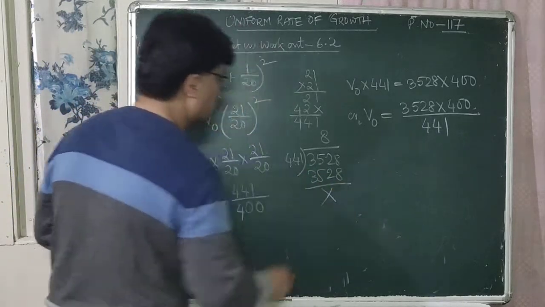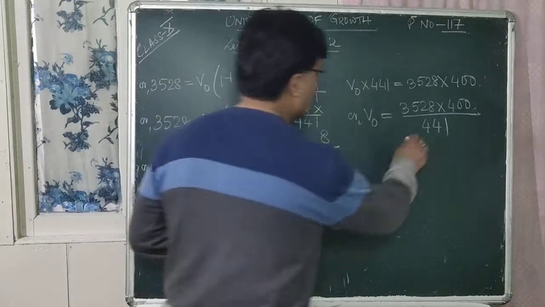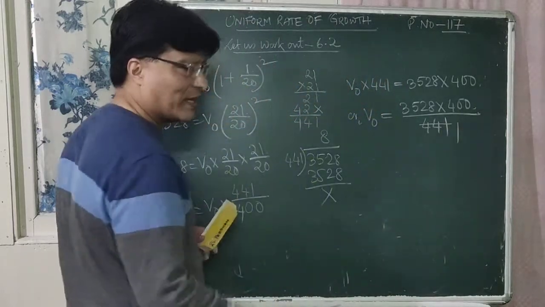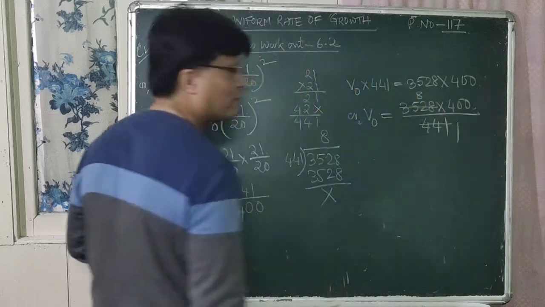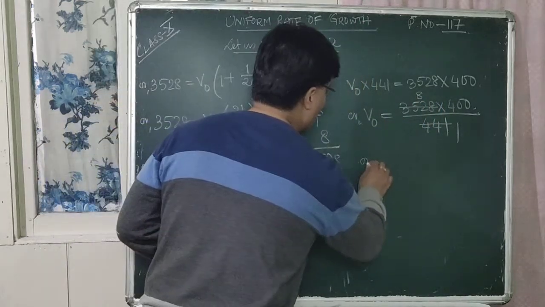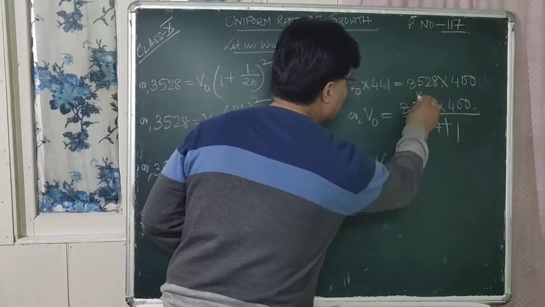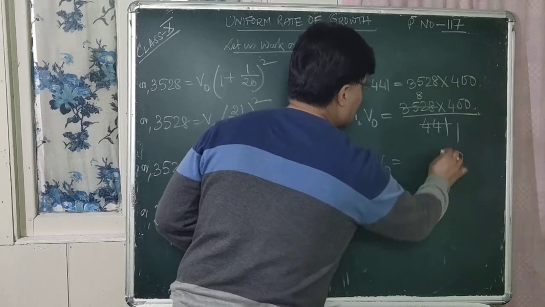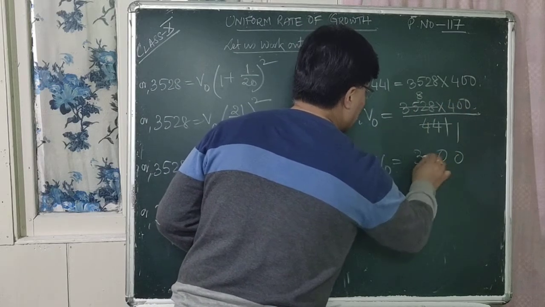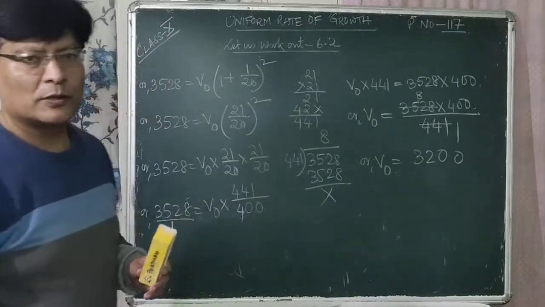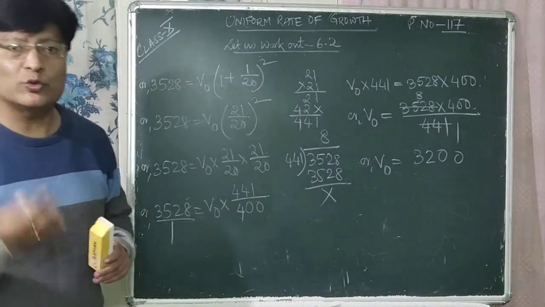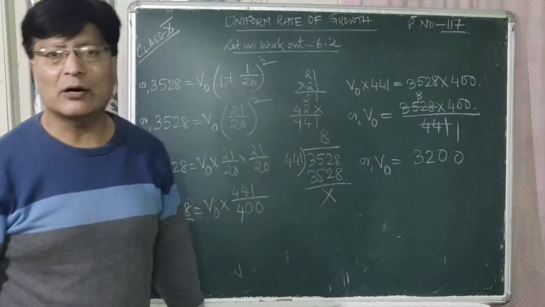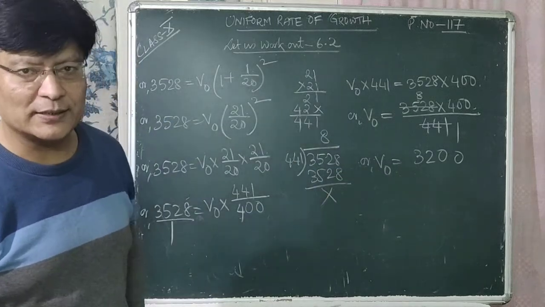That means it goes 8 times, right? So 441 into 8 is 3528. Now V0 is equal to 8 zeros are 0, 8 zeros are 0, 8 fours are 32. So what were the number of students readmitted before 2 years? It is 3200. So this is the answer.